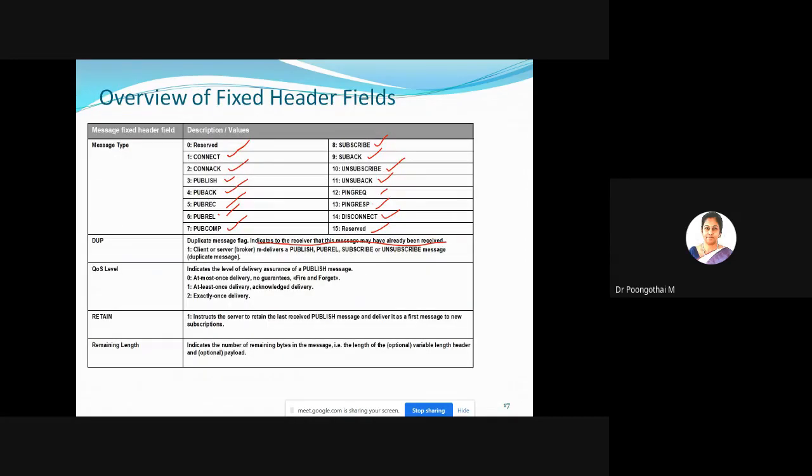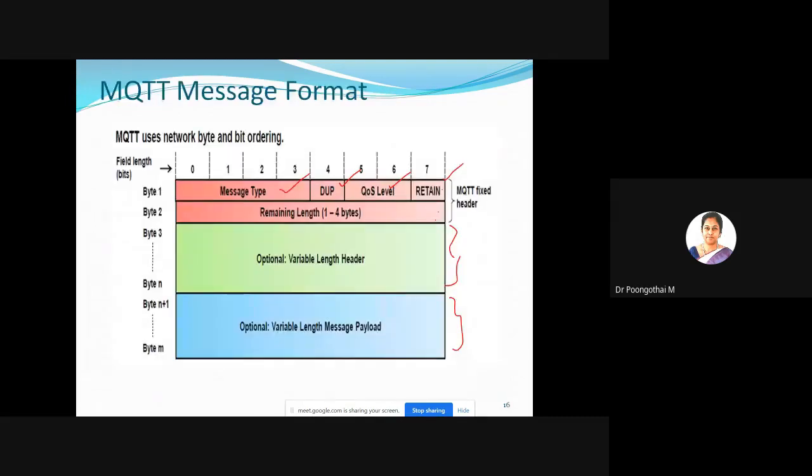Next, the retain flag. Retain flag 0 means the broker will not hold the packet. Otherwise, the broker will hold or store the packet unless there is no subscriber with the same topic. Okay. So the next field is the number of bytes left within the current packet, which includes your variable length header and payload. So remaining length means the number of bytes left within the current packet, including your variable header and payload.